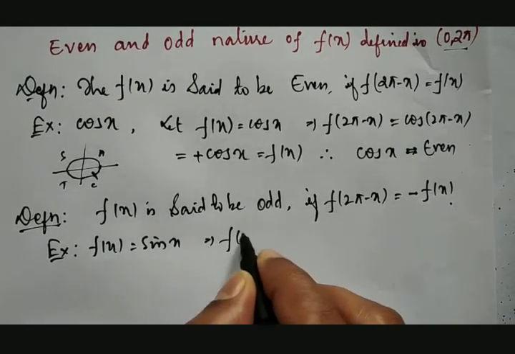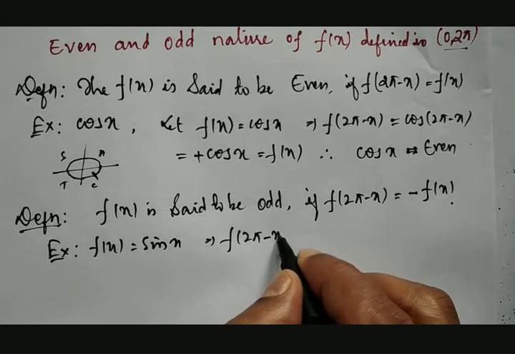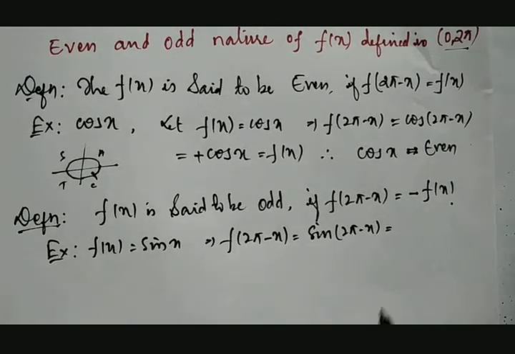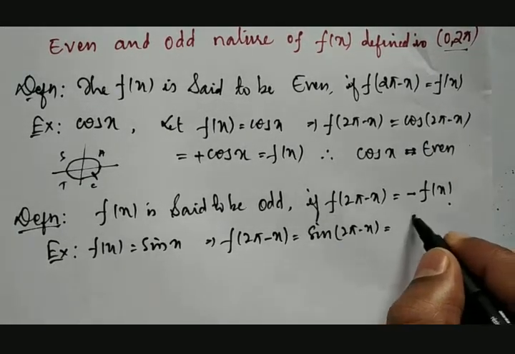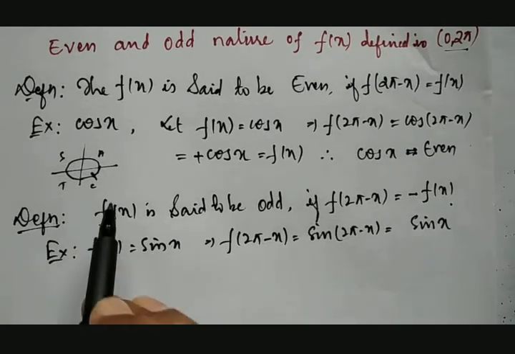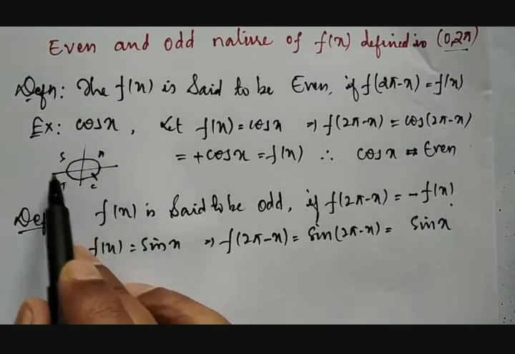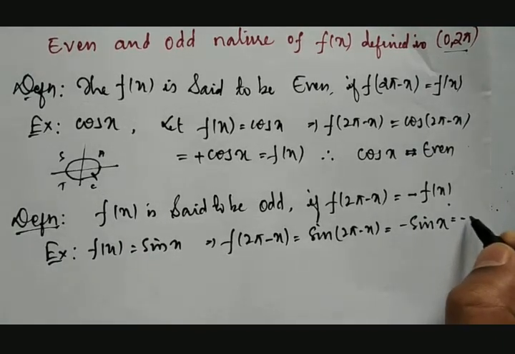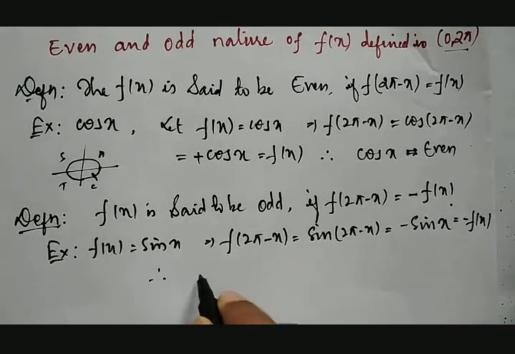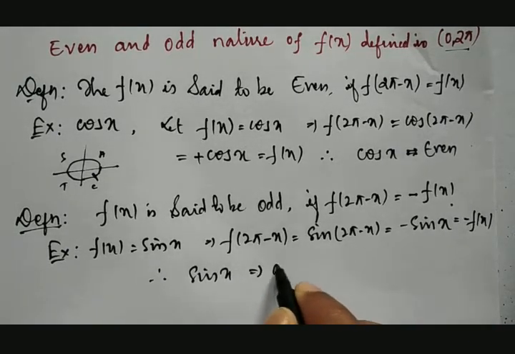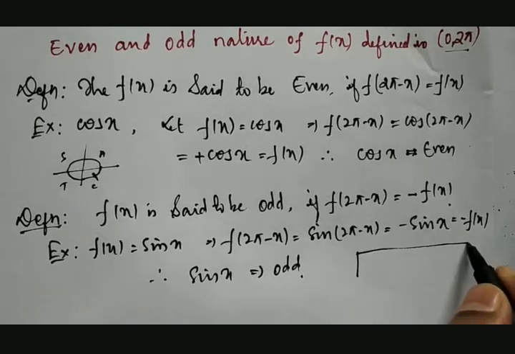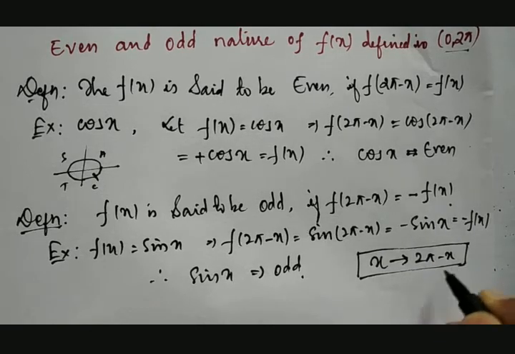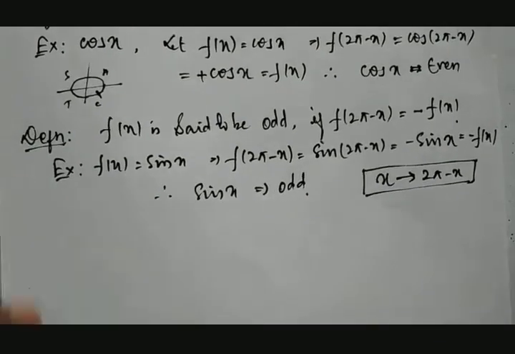Then after replacing x by 2 pi minus x, it becomes sine of 2 pi minus x, which is equal to, you can see 4 times, means sine remains sine only, sine x only. As per ASTC, what happens? One complete rotation minus, here the nature of sine will be negative. So this is minus f of x. Therefore sin x is an odd function. And here what we are doing? We are replacing x by 2 pi minus x. That we need to keep in mind.